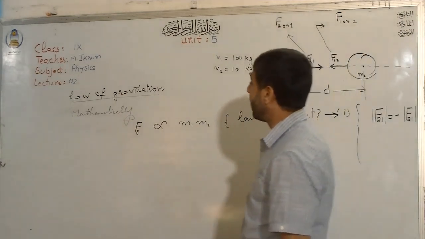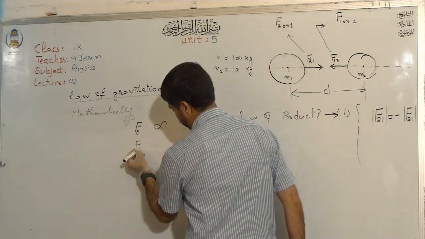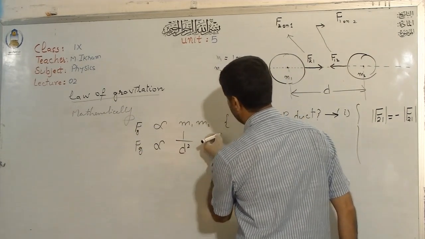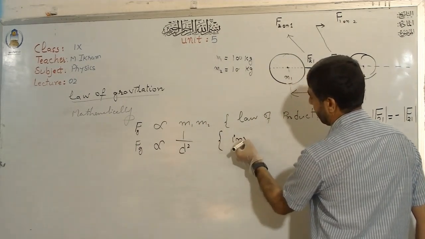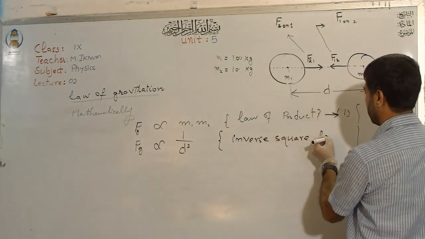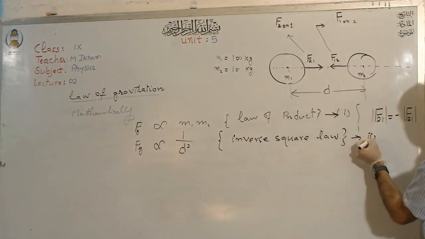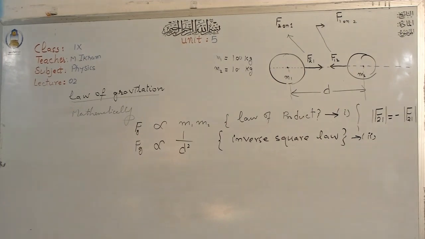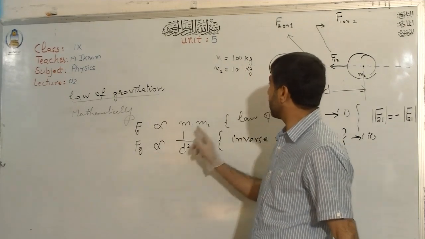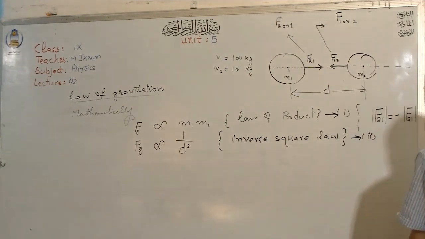The second part of the law of gravitation is the inverse square law, 1 over d square. This is the inverse square law part. This is our equation number 2, as you see. Now look here. What this shows you is that the force of gravity between the two bodies is inversely proportional to the square of the distance between their centers.